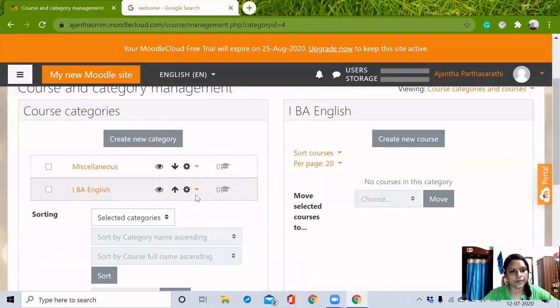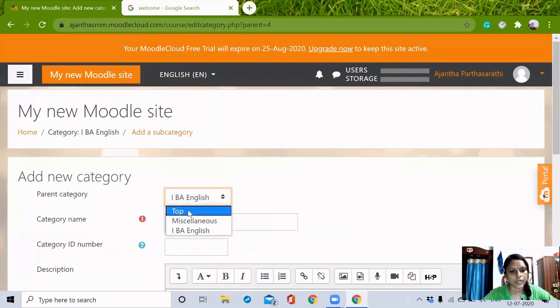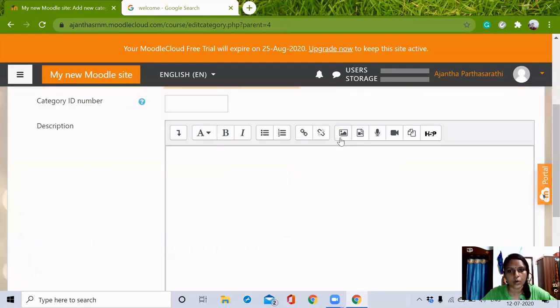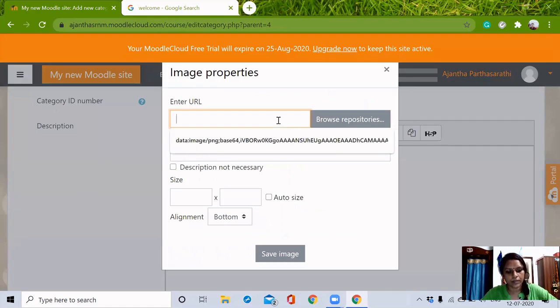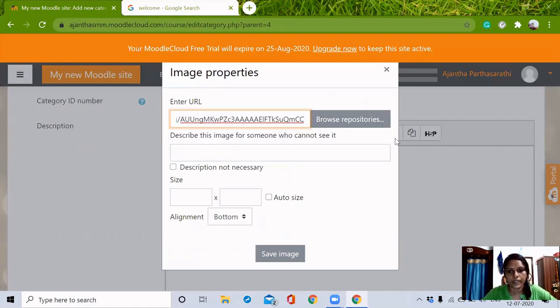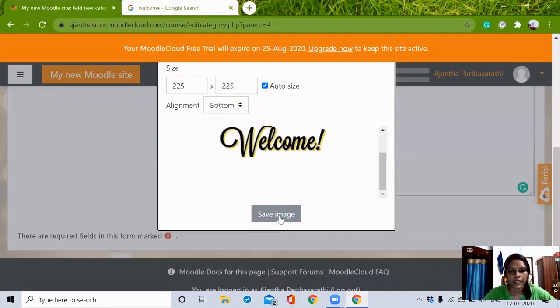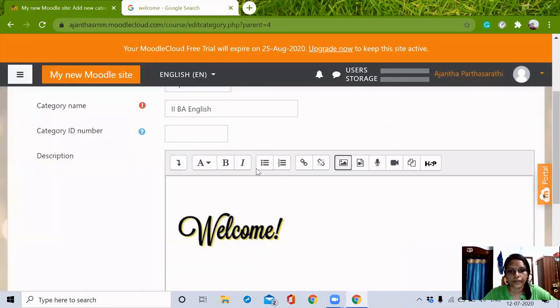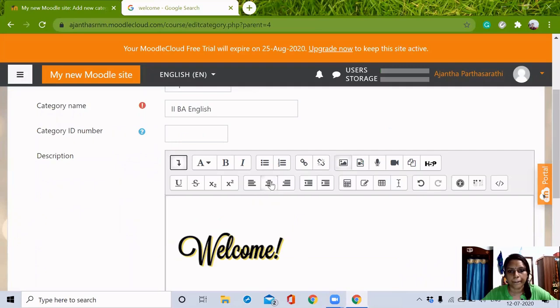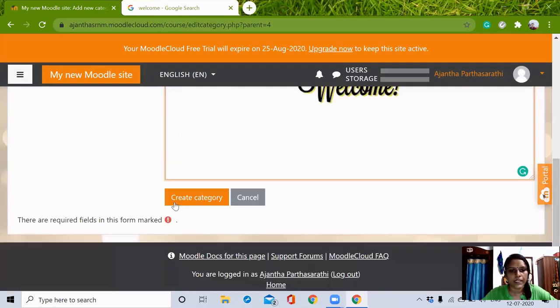So just want to create another new category. Here I just want to get into top. Second BA English. I'm just pasting the welcome note only here because we all know how to text here. I'm just pasting it again. So we can see the image here. I'm just clicking save image. Then create category.